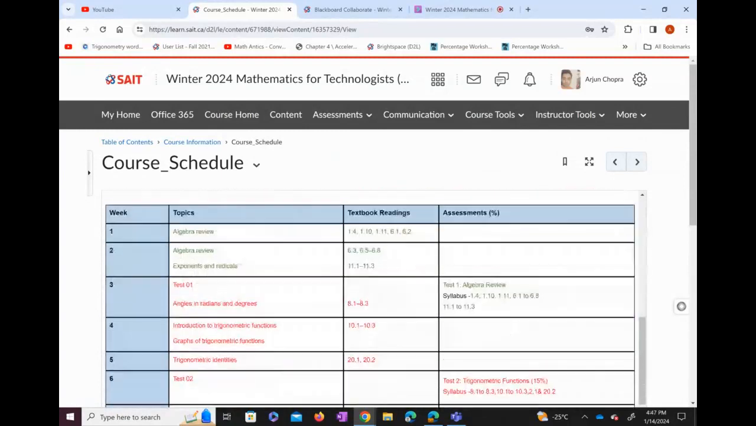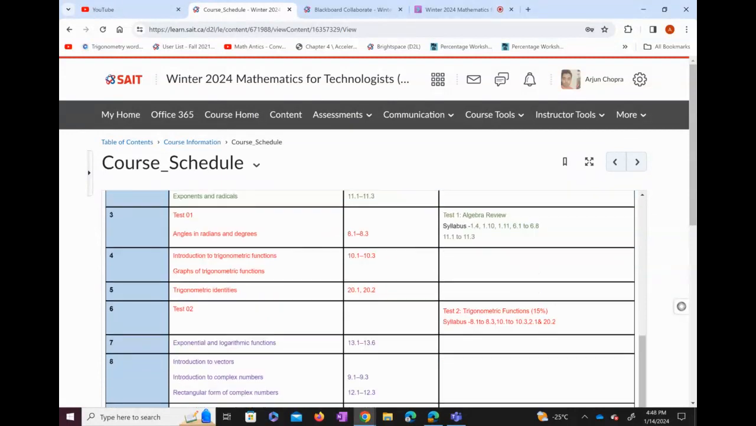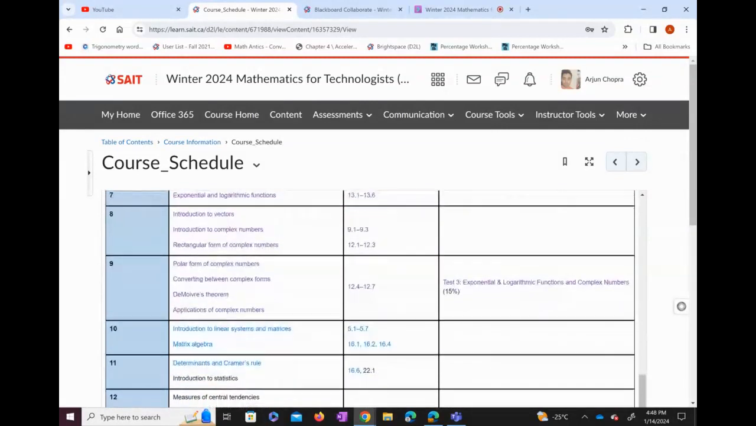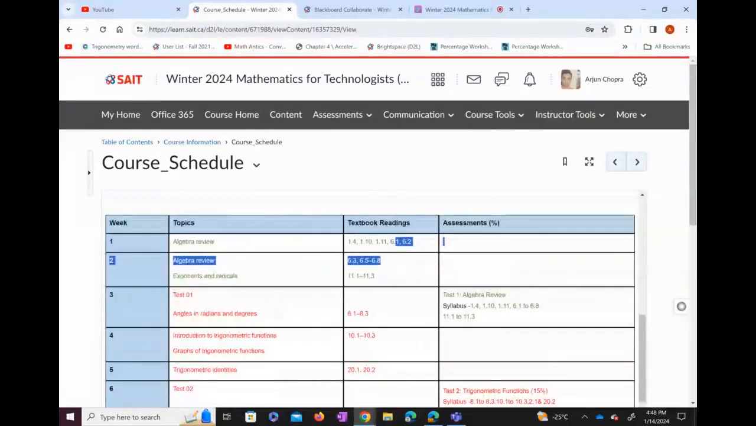This is some useful information. Before that, I'll show you the syllabus. This is the algebraic review where you will do these topics. As I said, 1.4, 1.10, and 1.11 for lecture 1, and then chapter 6.1, 6.2, 6.3. These are the topics for the second chapter, which is also part of algebra. So this is the whole syllabus. These are the chapters we are covering from the book. We are not covering the whole book, but selective chapters.